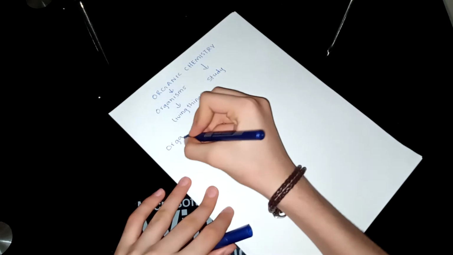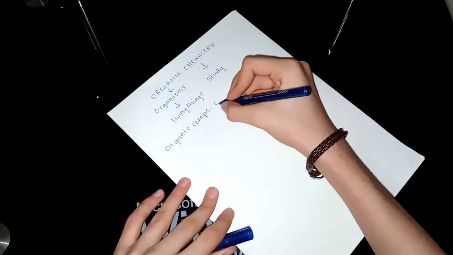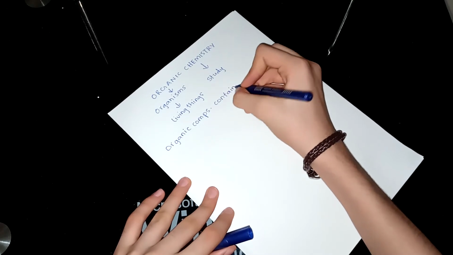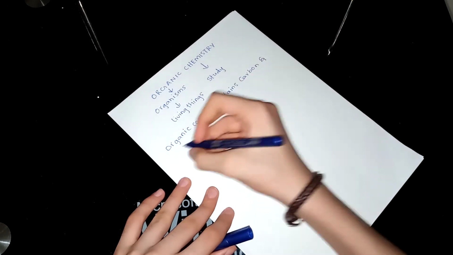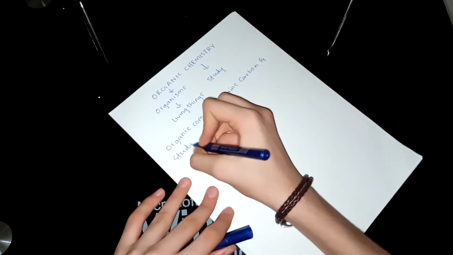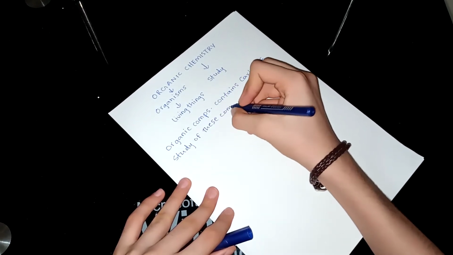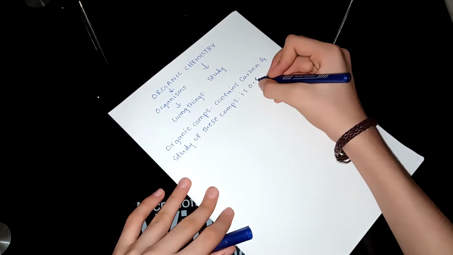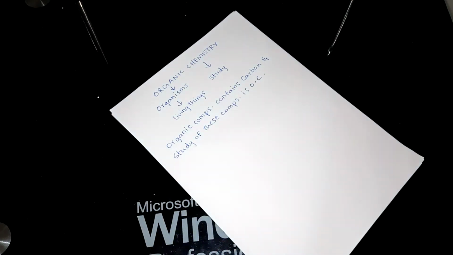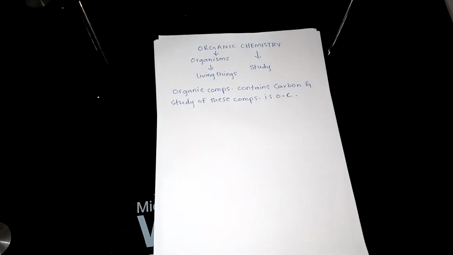Organic compounds contain carbon, and the study of these compounds is organic chemistry. To save time, I'm writing it in short form. So this is organic chemistry.